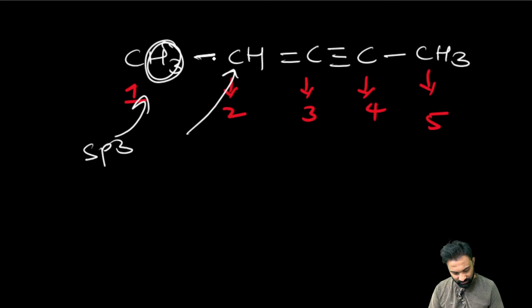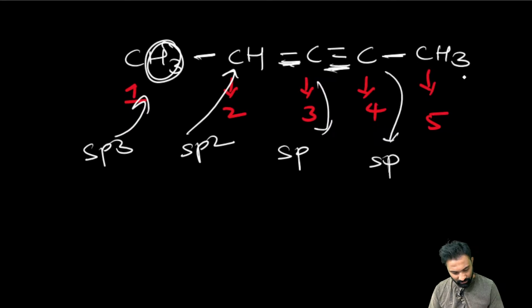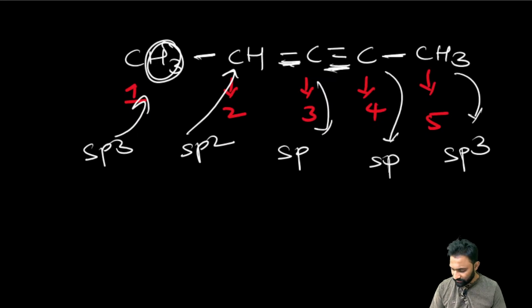Second carbon hybridization is sp2. Third carbon hybridization: 1 sigma, 2 sigma, so hybridization number sp. This carbon hybridization is sp, and this carbon hybridization is sp3. Fourth carbon is sp, my dear friend. Fourth carbon is not sp2, fourth carbon is sp. Okay.